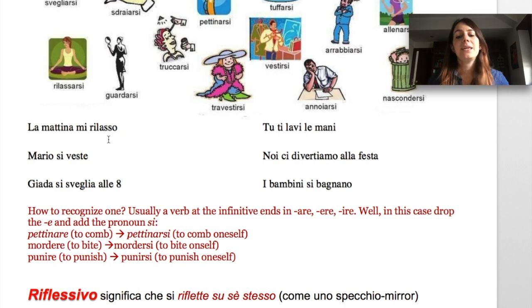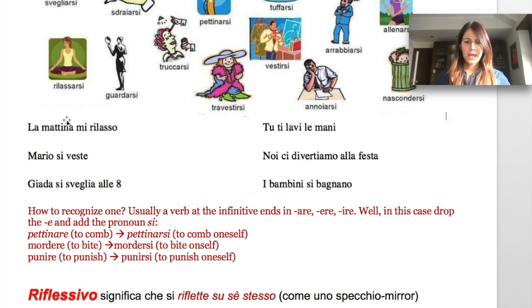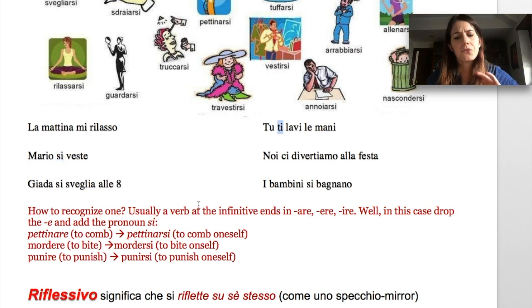La mattina mi rilasso. Mario si veste. Giada si sveglia alle 8. Tu ti lavi le mani. Noi ci divertiamo alla festa. I bambini si bagnano. What do you notice? That's right, these little particles here are new. Okay, let's have a look a little closer to the riflessivi and let's find out what they are.